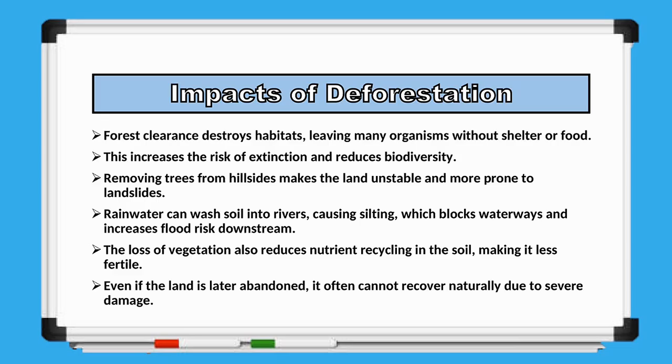Clearing forests destroys habitats, leaving many organisms without food or shelter. This reduces biodiversity and increases the risk of extinction. The removal of trees also makes hillsides unstable, increasing the chances of landslides. Rainwater washes loose soil into rivers, causing silting, which blocks waterways and further increases the risk of flooding downstream. At the same time, nutrient recycling within the soil is disrupted, making the land much less fertile. Even if the land is abandoned later, it often cannot recover naturally because of the severe environmental damage caused by deforestation.